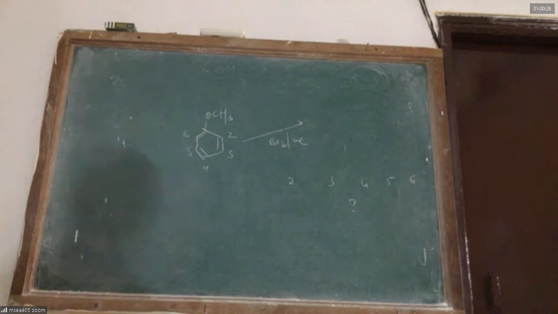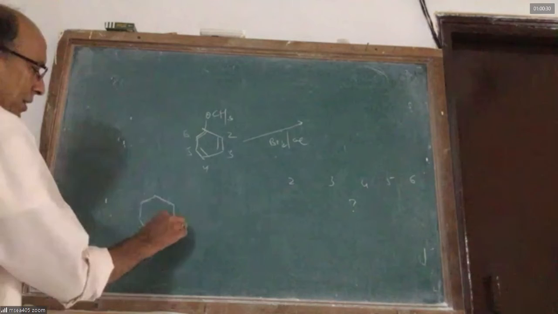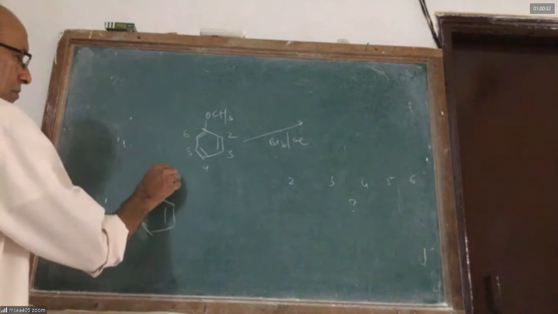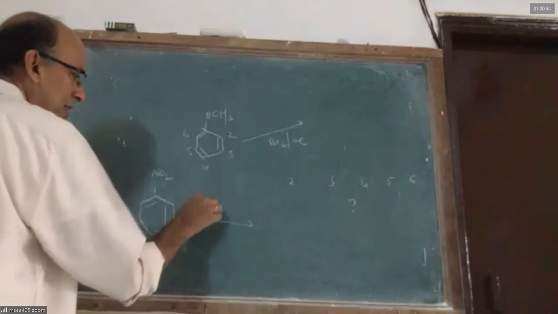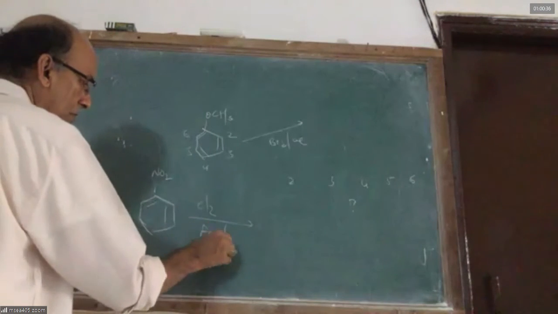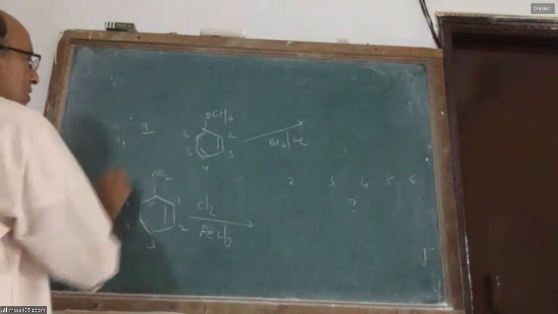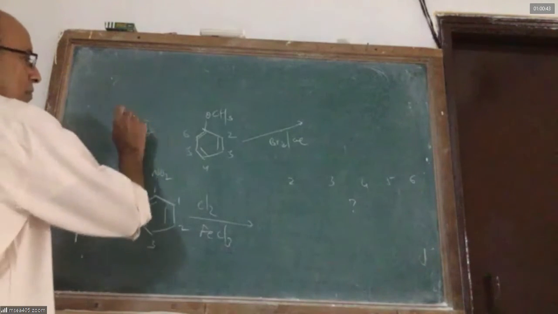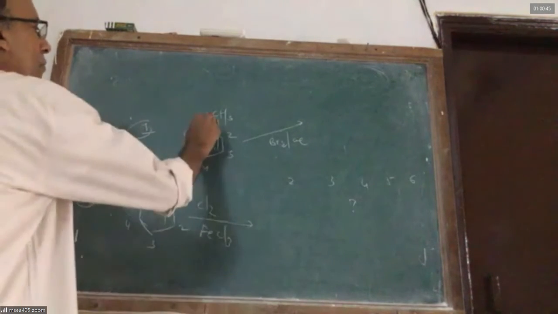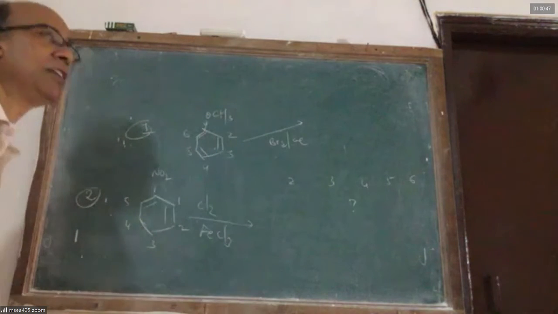2, 4. If I am taking nitrobenzene and going for chlorination, to which position will the Cl attack? This is case 1, this is case 2. In case 1, the methoxy group is an electron releasing group.